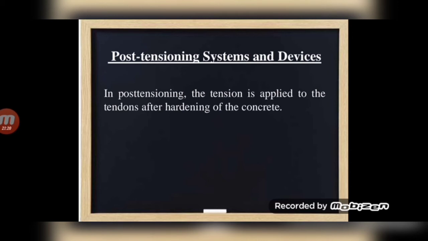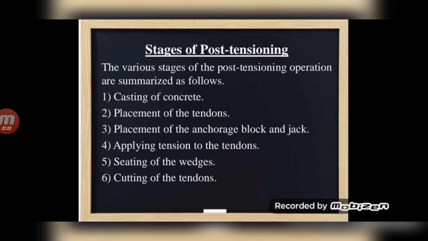So, stages of post-tensioning. First one, casting of concrete. Second one, placement of the tendons. Third one, placement of the anchorage blocks and the jacks. In pre-tensioning, there is no need of anchorage, but here we need anchorage. Next one, applying tension to the tendons. Next one, seating of the wedges. Then cutting of the tendons.